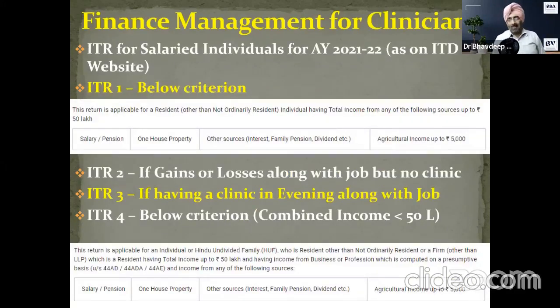So ITR 1, simply speaking, is if you have salary, one house property, other houses, agricultural income up to 5,000. ITR 2, if gains or losses with job but no clinic. ITR 3, clinic in evening with job. ITR 4, less than 50 lakh income for professional or presumptive.